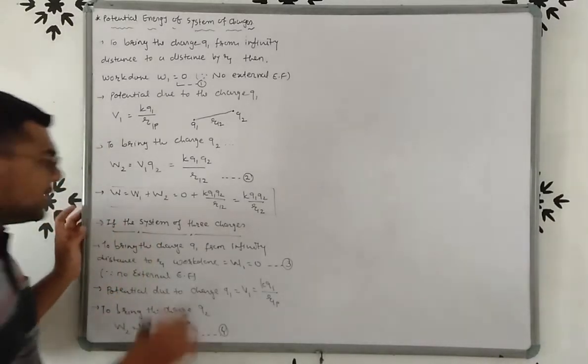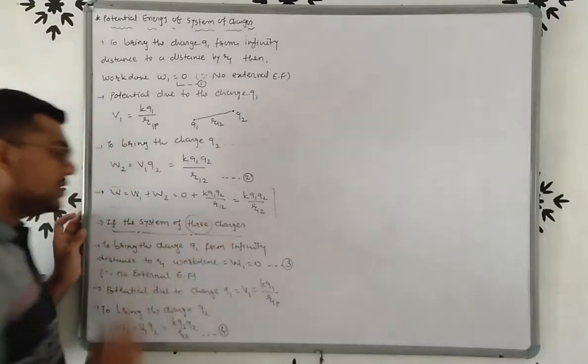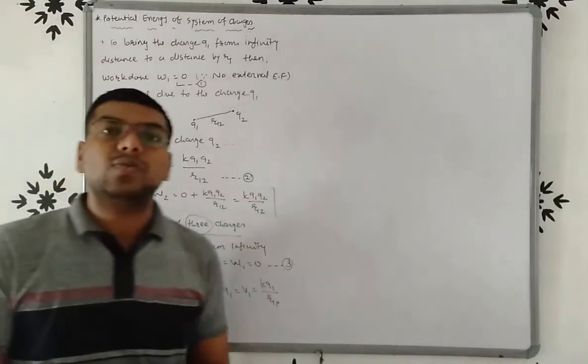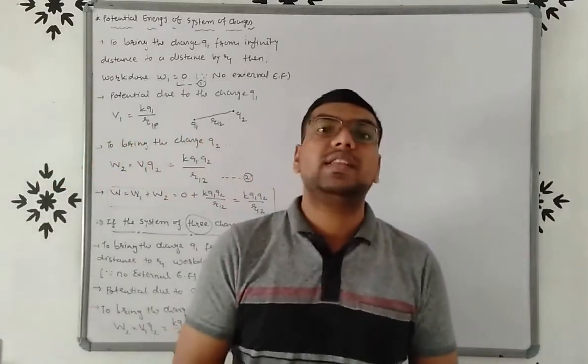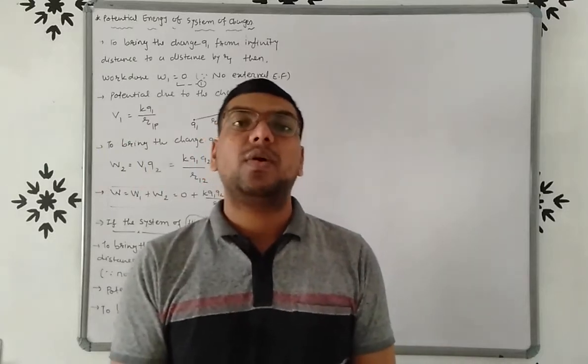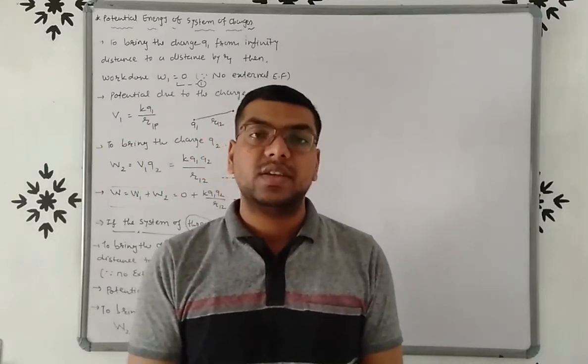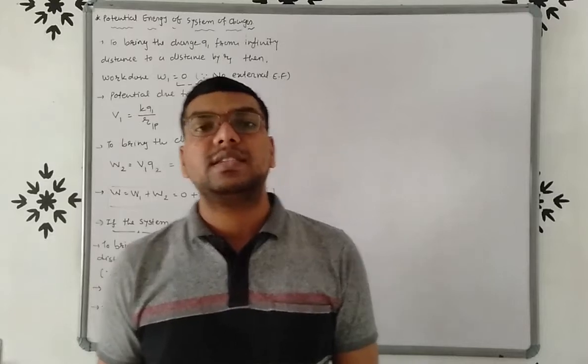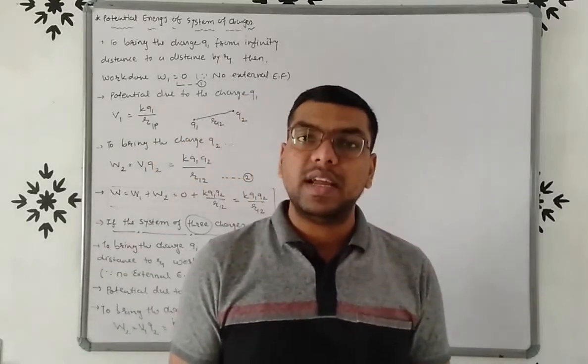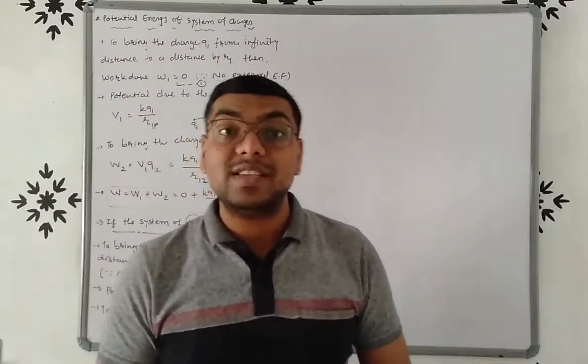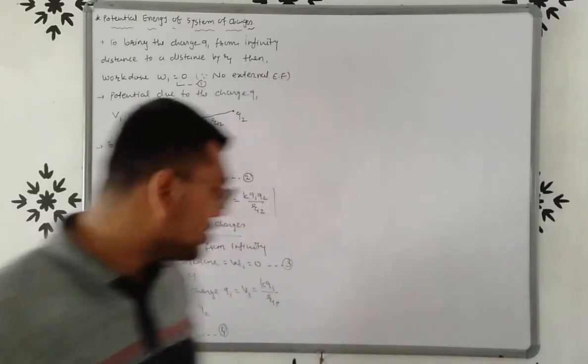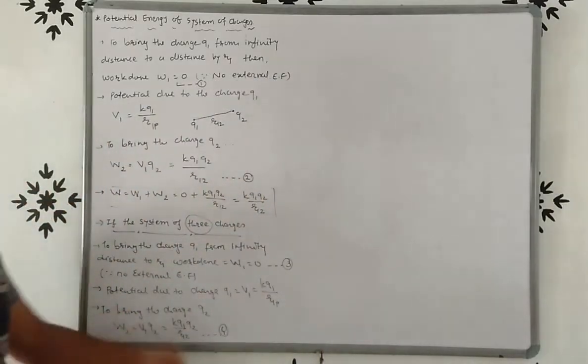Now here there is a system of three charges. So now we have to bring the charge Q3 from infinite distance to a distance R3. Now there is a potential due to charge Q1 and Q2, right?